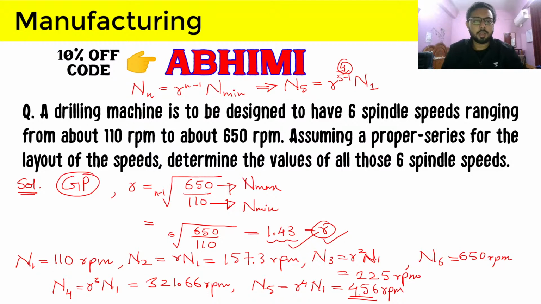And again, this is a good question to know about, because you should know that the series the spindle speeds follow is a GP, a geometric progression type of series. If you know that, then you can solve this question. Since this is from our syllabus, it is better that you know how to solve this type of question, because otherwise you can take a lot of time just understanding how to do it.